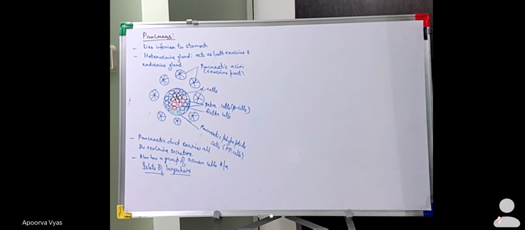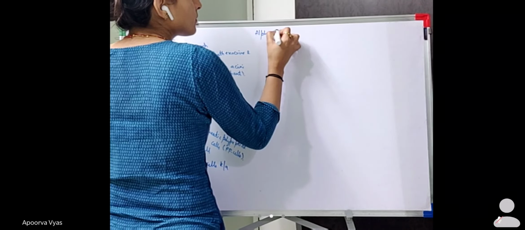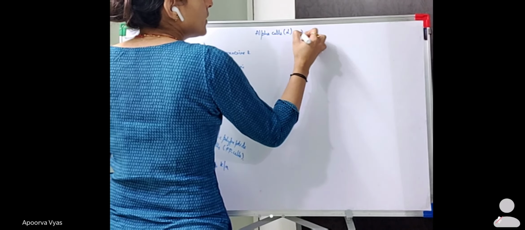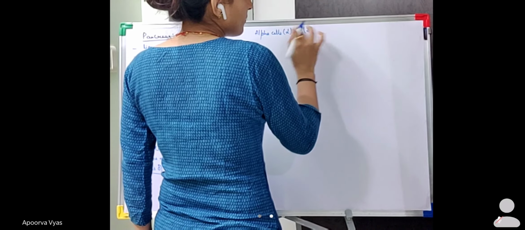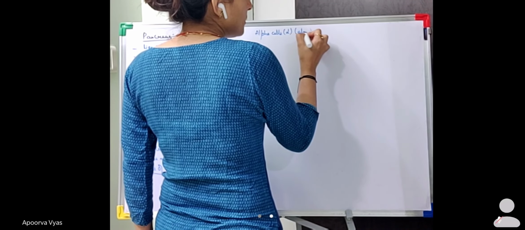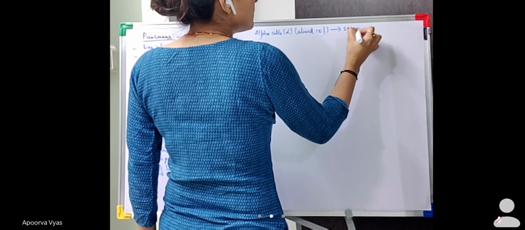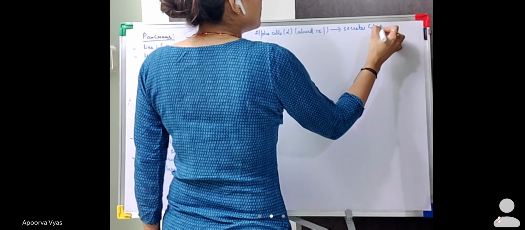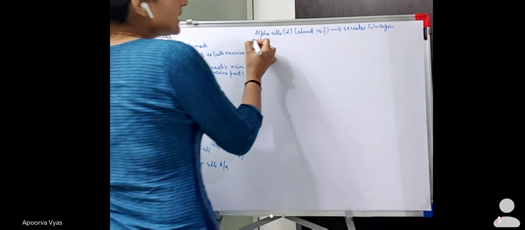Now we look at the percentage of each of these cells. The alpha cells constitute about 15% and they secrete glucagon. So the alpha cells secrete glucagon.